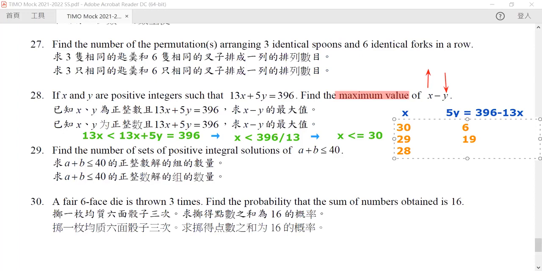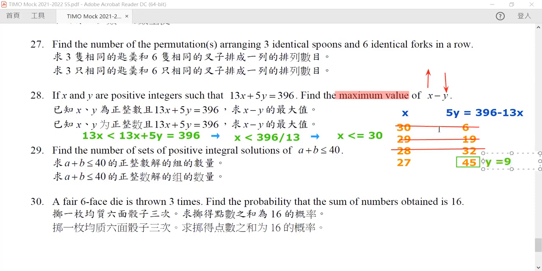How about 28? Now if it's 28, you need to add another 13 to 19, so it will be equal to 32. Again, not possible. It is only possible when x is 27, in which case 5y is 45. All the values higher than this are impossible because the 5y's are not a multiple of 5. Only when x is equal to 27 do we have a y. In that case, y is equal to 9.